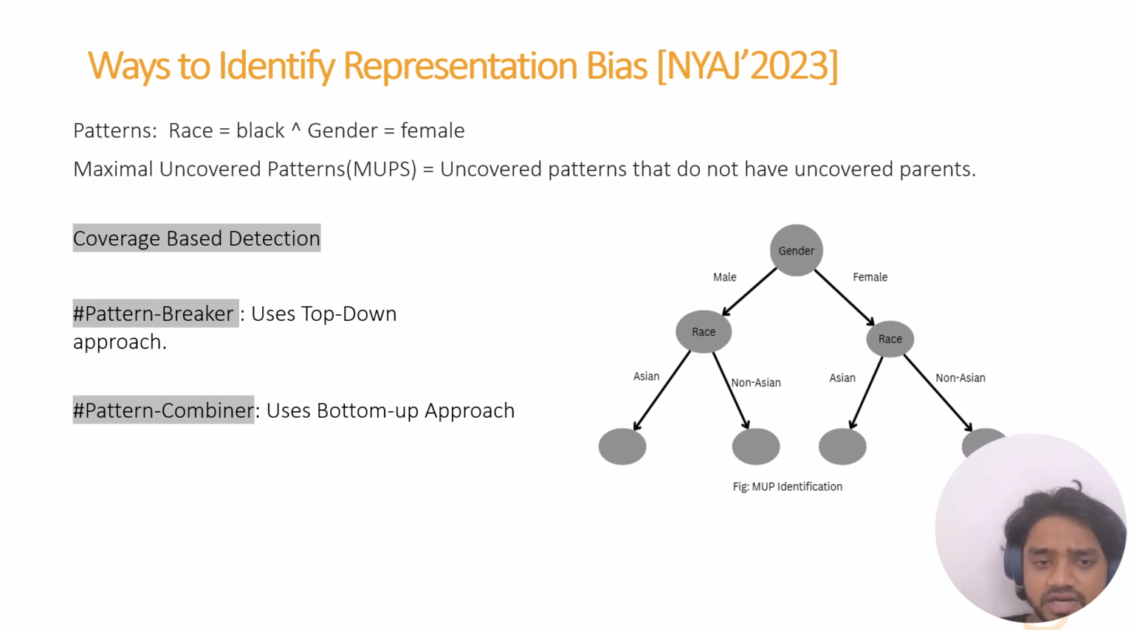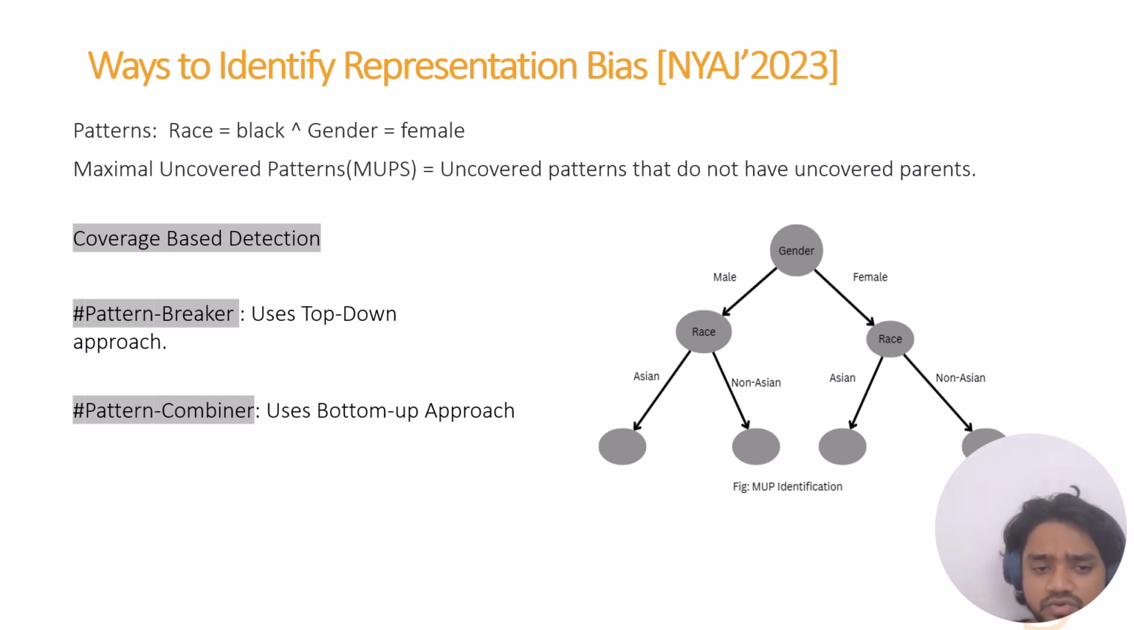So what are the ways to identify representation bias? First, let's understand what a pattern is. A pattern is a combination of different predicates. Race can be one predicate and gender can be another predicate, and a combination of those predicates can be one pattern. And now let's talk about what a maximal uncovered pattern is. It is like a subtree which is not covered but whose parent is covered. So that is a maximal uncovered pattern.